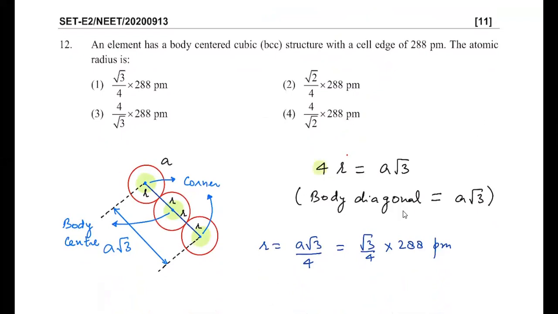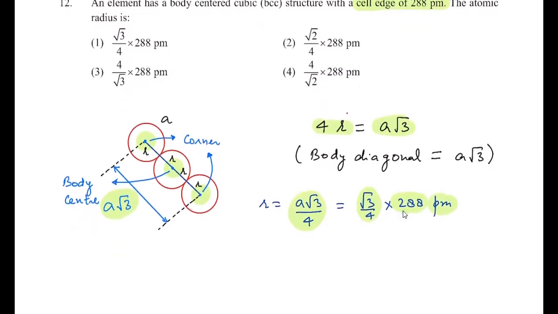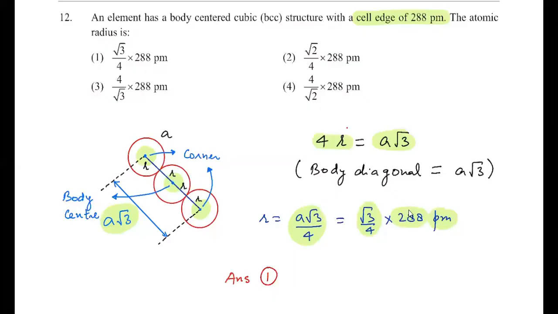So we can write 4r is equal to a root 3, because the total body diagonal length is a root 3, right? So r is equal to a root 3 by 4. And here you can see that the cell edge length is given as 288 picometer. So the radius of the atom must be root 3 by 4 into 288 picometer. That's why your answer must be 1 here. So the answer for this question will be 1. Okay. So now to question number 13.